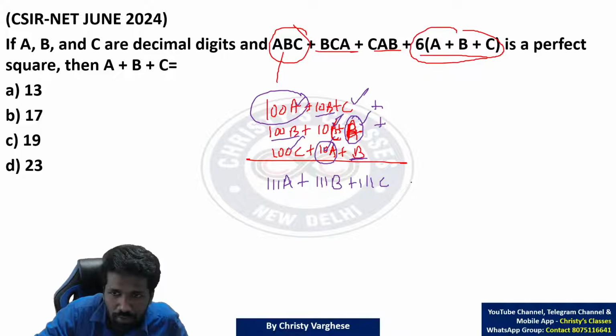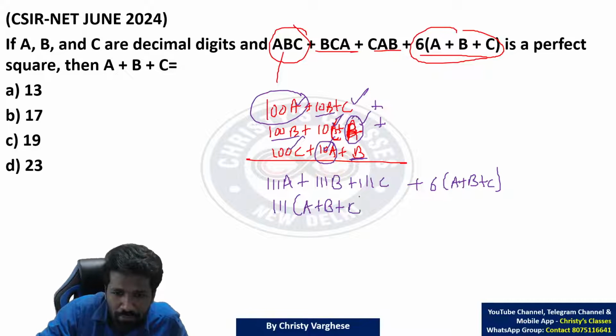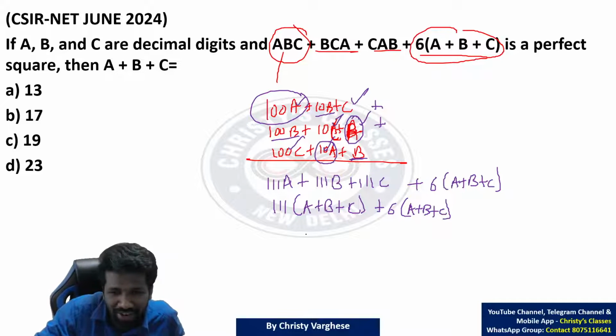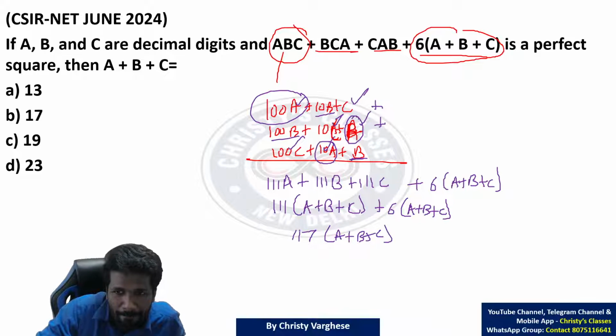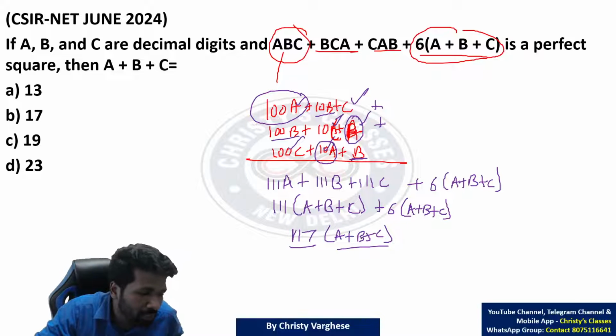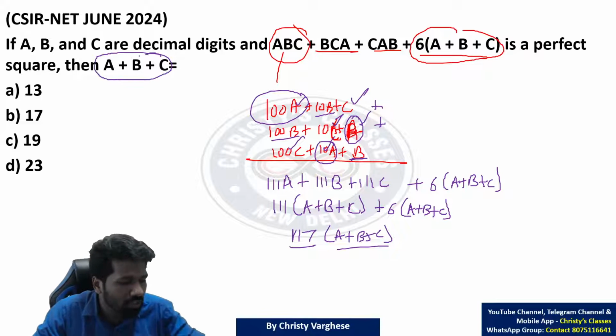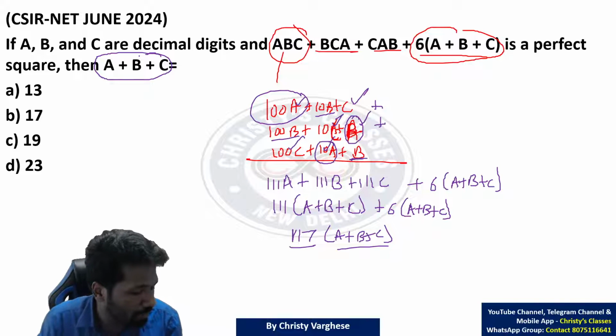111C also. With that we have to add 6 times A plus B plus C. That means 111 becomes common. 111 times A plus B plus C plus 6 times A plus B plus C. Now A plus B plus C is mangoes, so 111 mangoes plus 6 mangoes, that is 117 mangoes. A plus B plus C. That means this sum is 117 times A plus B plus C. The question is asking what is A plus B plus C.